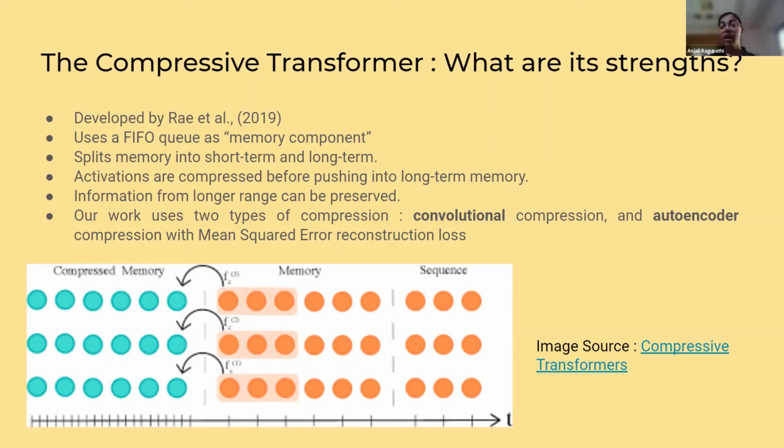So in our work, we decided to explore two types of compression. The first one is convolutional compression using ordinary convolutional layers, similar to how we use them with images. And the second one is autoencoder compression, which also uses convolutional layers to generate a small latent representation of the text, and then reconstructs that latent representation into the original text, which is why we have the mean squared error reconstruction loss in that particular autoencoder.